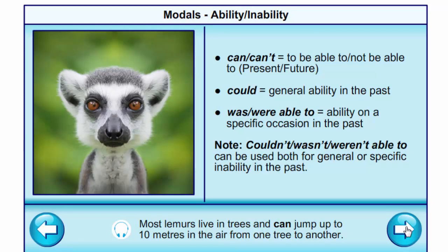We use can, can't, to be able to, not be able to in present and future. Could, general ability in the past. Was, were able to, ability on a specific occasion in the past. And couldn't, wasn't, weren't able to can be used both for general or specific inability in the past. Most lemurs live in trees and can jump up to 10 meters in the air from one tree to another.